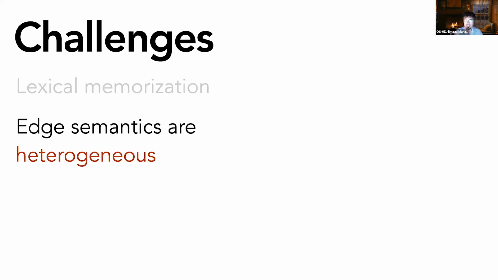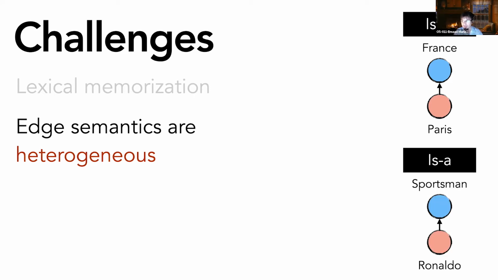The second challenge that's specific to our setting is that edges can have heterogeneous semantics. So for example, in the Pinterest taxonomy, outgoing edges from a geographical node are more likely to have is-in semantics, and outgoing edges from an occupational node are more likely to have is-a semantics. And these semantics are unobserved, which makes it even more challenging to model.